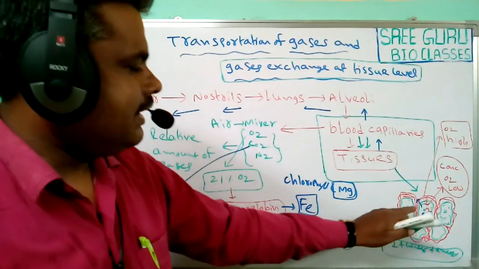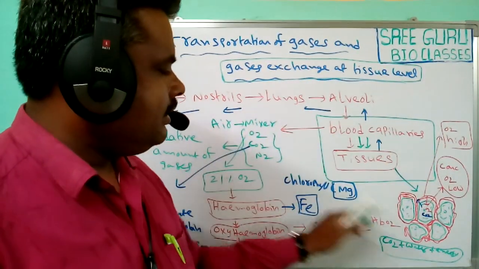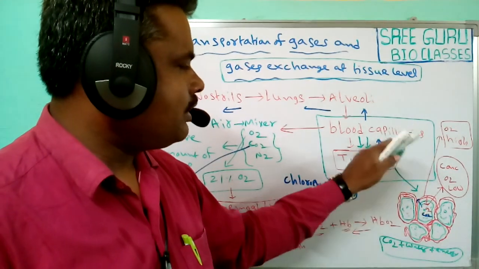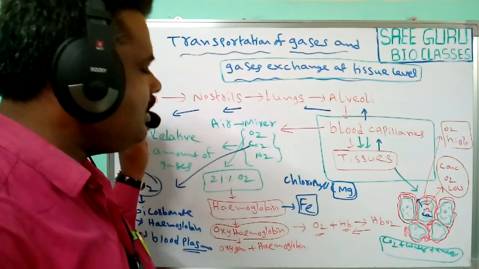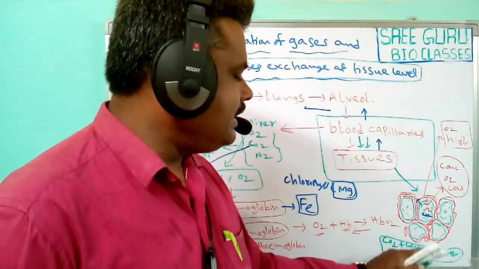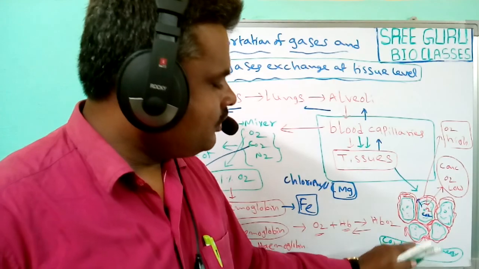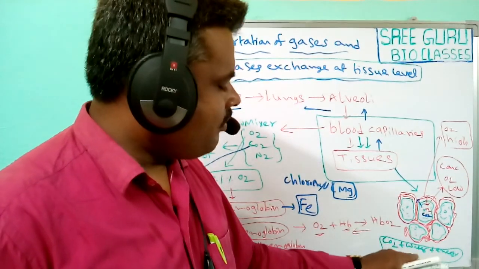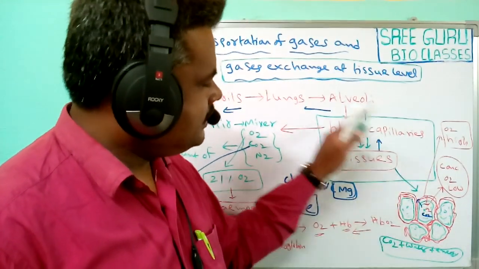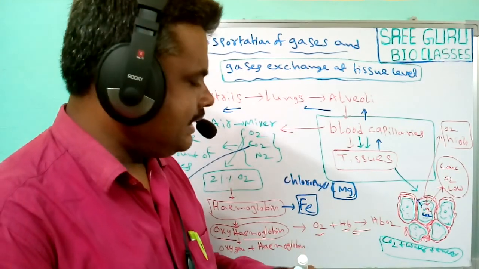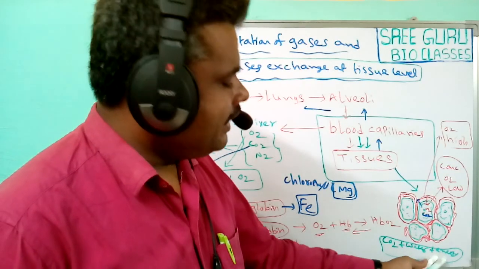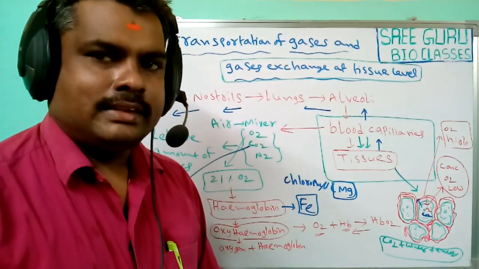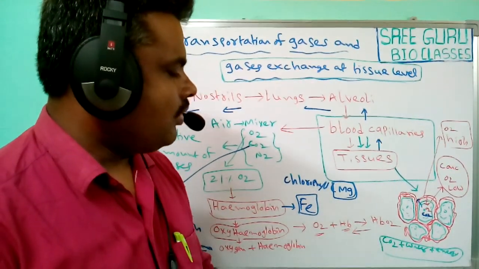This carbon dioxide comes outside through the tissues to the blood capillaries, to the alveoli, to the lungs, to the nostrils, and outside. A little amount of water is utilized inside the cells, and some of the water also comes along with the expiration process, and the energy is utilized in the cells which are present inside the body.